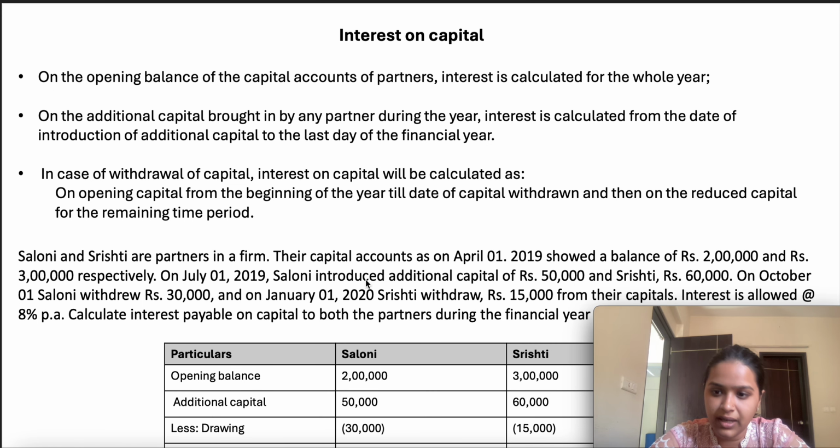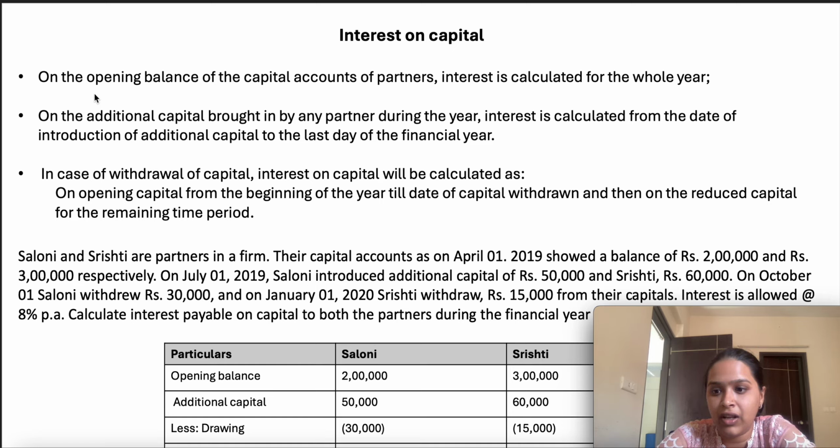As we discussed in the previous class, whenever it is specifically mentioned in the partnership deed that the firm has to provide interest on the capital, whatever amount the partners have contributed into the firm for the running of the business, then the firm has to provide interest on capital at a specified percentage, which is usually stated in the partnership deed only. So for the calculation, how do we need to determine the interest on capital?